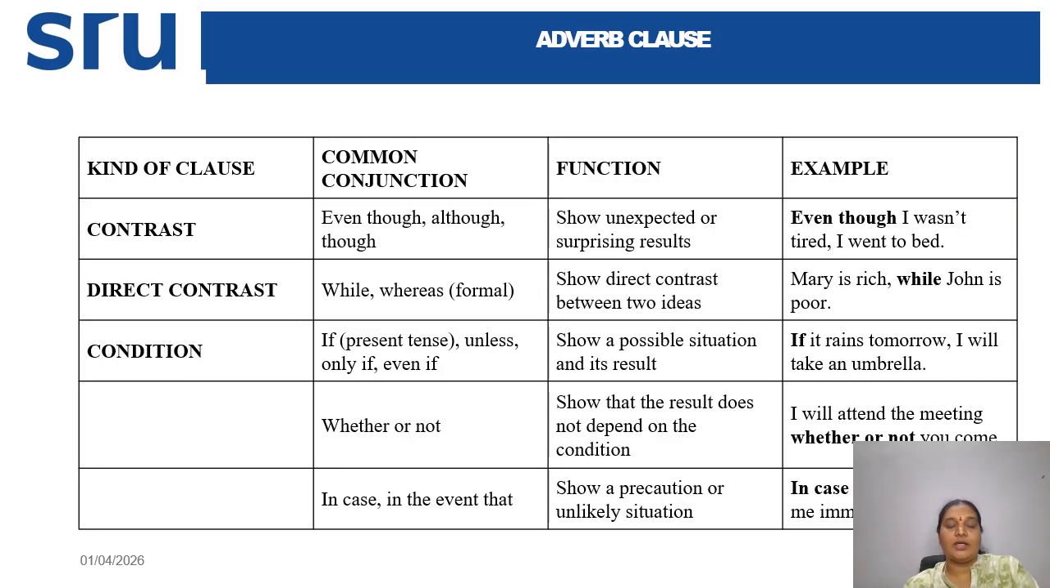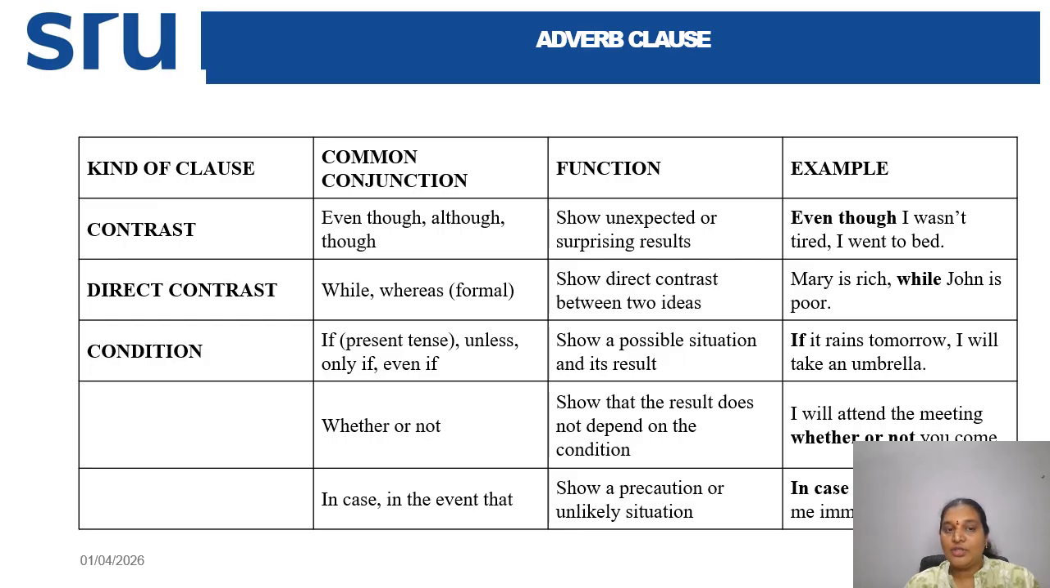Here are some more conjunctions: contrast, direct contrast, and condition. Contrast conjunctions are even though, although, though. Their function is to show unexpected or surprising results. Even though I wasn't tired, I went to bed. It is a surprising result. Usually when I am tired, I go to bed, but this time, even though I wasn't tired, I went to bed.